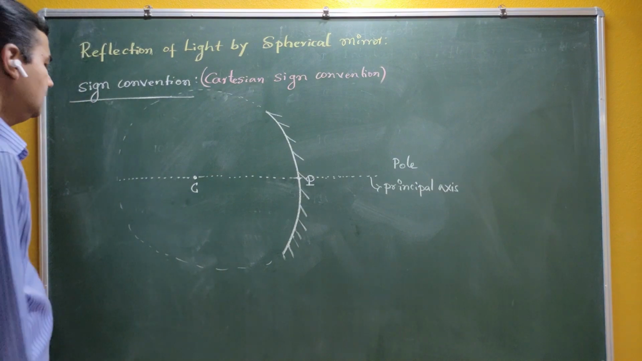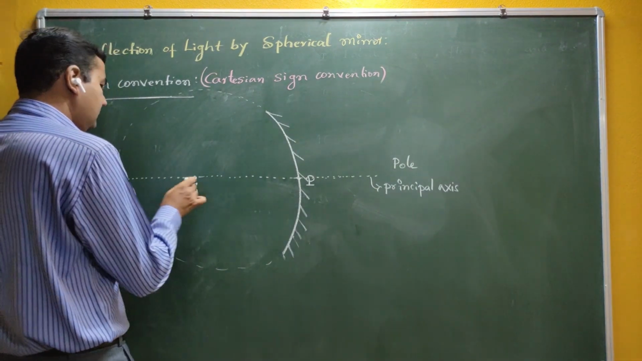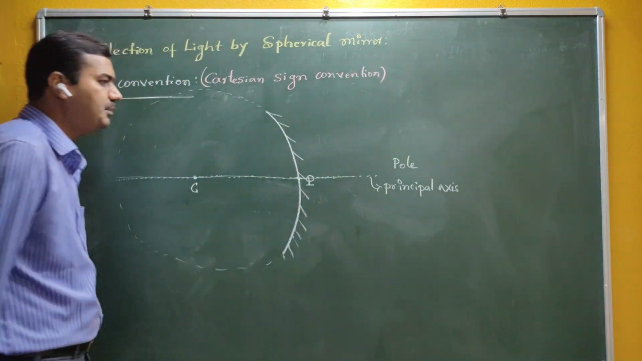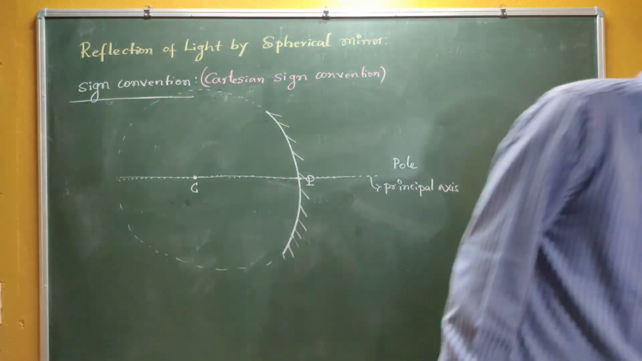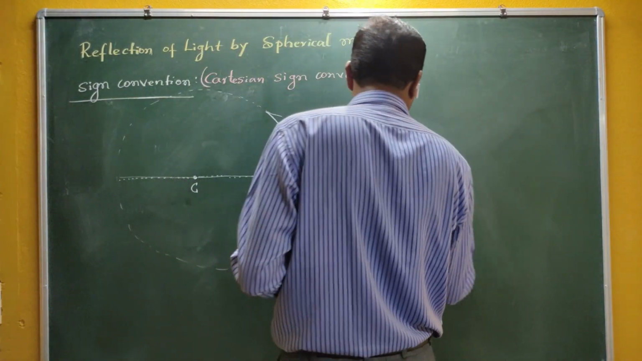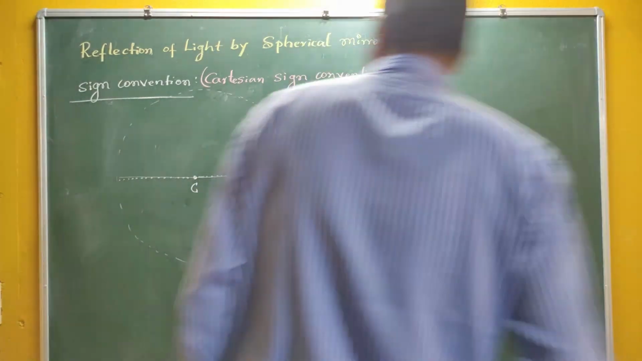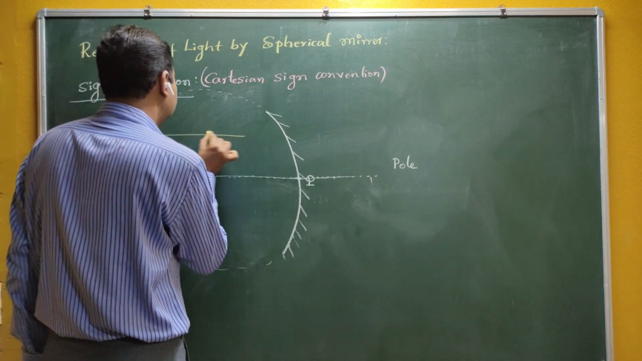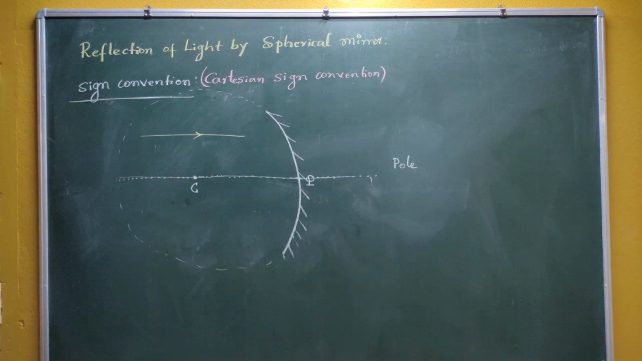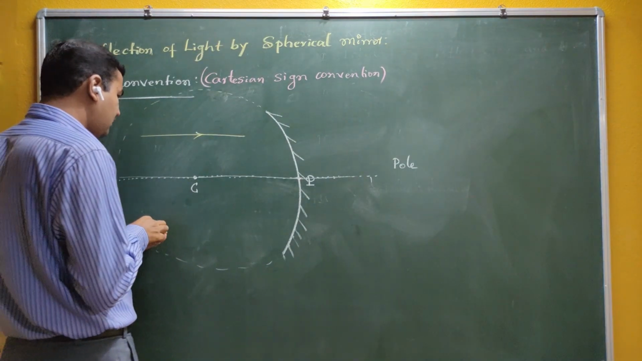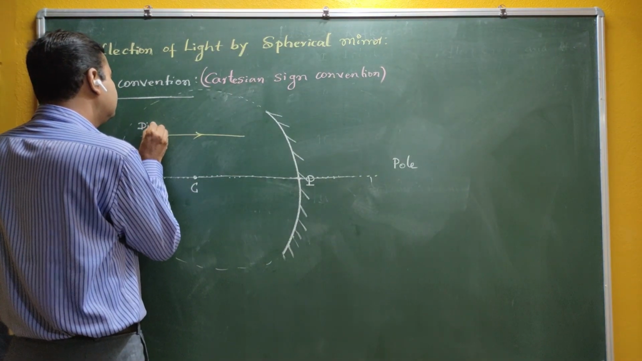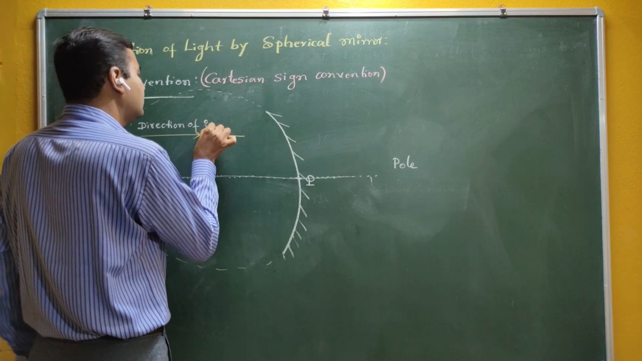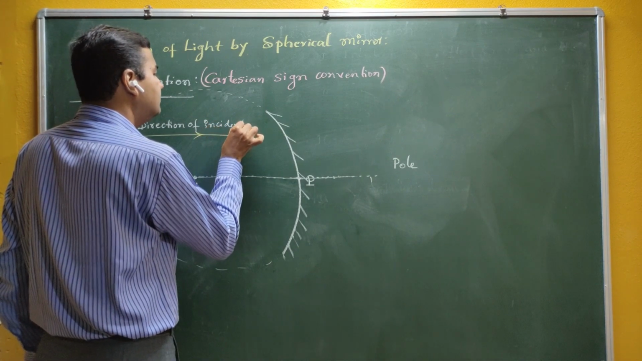Is it correct? Now see here, this is called the principal axis. The line which passes through the center of curvature and pole is called the principal axis. So what does this sign convention say here? Let me assume that light is traveling in this particular direction. This is the direction of incident light.